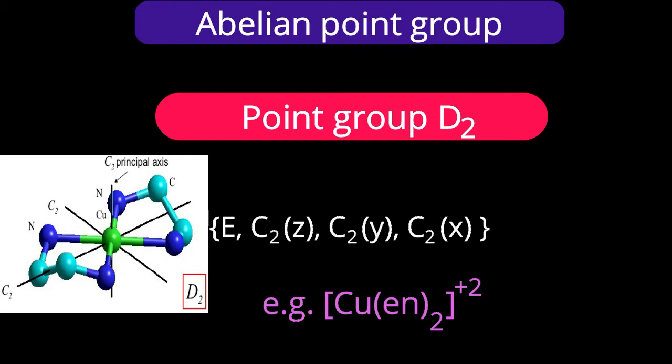Example is the copper ethylenediamine complex, bis(ethylenediamine)copper(II) ion. Here, the structure is not planar. Clearly, the structure is represented. Try to understand the possible operations for this molecule. Here, the point of interest is that all operations possible for that point group are individually classes. So, separately, I am representing them in the set bracket.